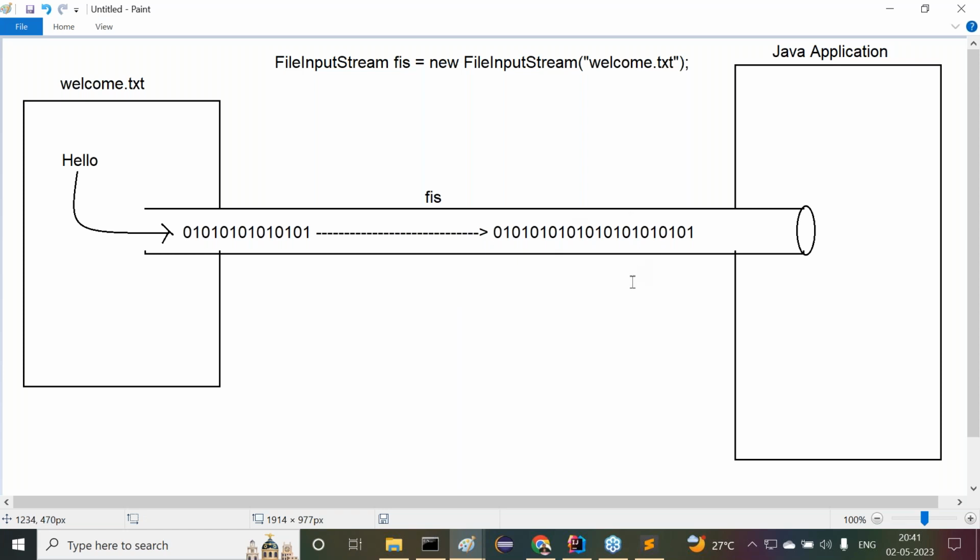Now the data is available in the FileInputStream, right or not? Then what is our next point? My next requirement is that I need to read this data into my Java program. But up to this, step number one is: first create the FileInputStream. When we create this FileInputStream, first JVM will take the specified source file and check whether that source file exists or not. If it is not available, FileNotFoundException. If it is available, then the total data available in welcome.txt will come to the FileInputStream in the form of bytes representation. This is the total information about FileInputStream.